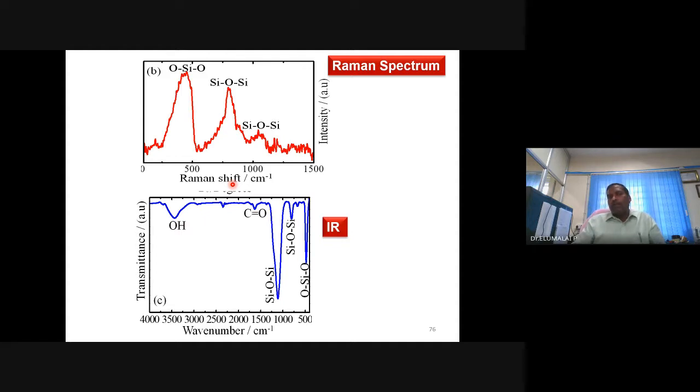So it means that material is amorphous. If you don't get a peak or you don't get a significant peak, the material is amorphous. Raman spectroscopy and IR spectroscopy are very useful techniques to characterize non-crystalline, that is amorphous, materials. Or the short range order associated with the material can be characterized and identified using Raman spectroscopy and IR spectroscopy.